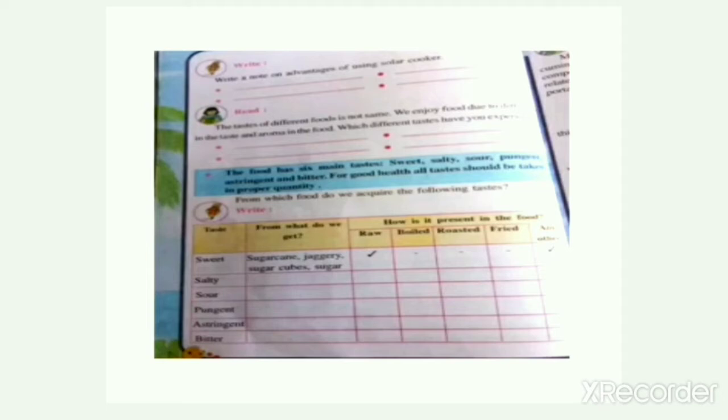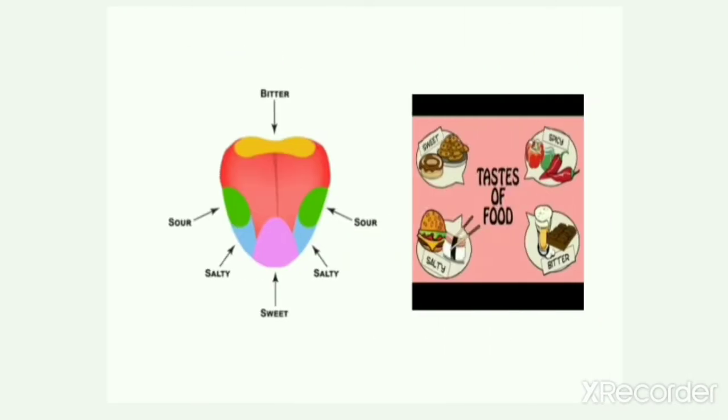Yes, children, before our food reaches our stomach, it has to pass through our mouth, and our mouth has a tongue which is helpful in tasting the food. And this tongue has some taste buds which help in tasting the food. Taste buds are sensory organs found on our tongue that allow us to experience tastes like sweet, salty, sour and bitter. Children, our tongue has four main tastes, that is sweet, salty, sour and bitter.